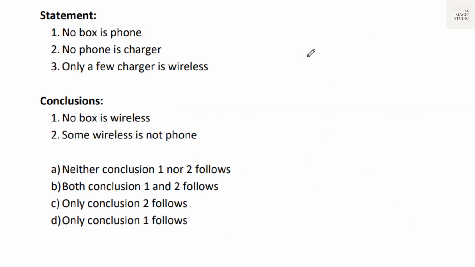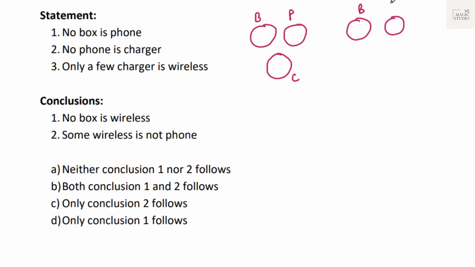Now we have three statements, two conclusions. No box is phone. That means box and phone are distinct sets. And no phone is charger. I can draw this, or I can also draw this. No box is phone and no phone is charger.